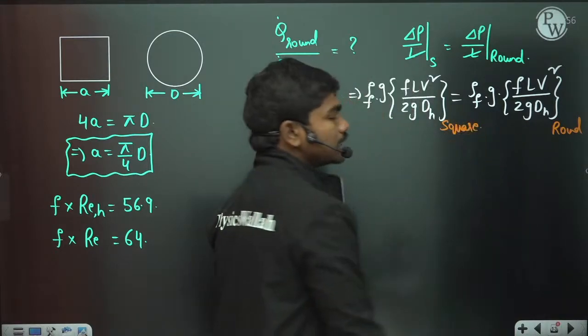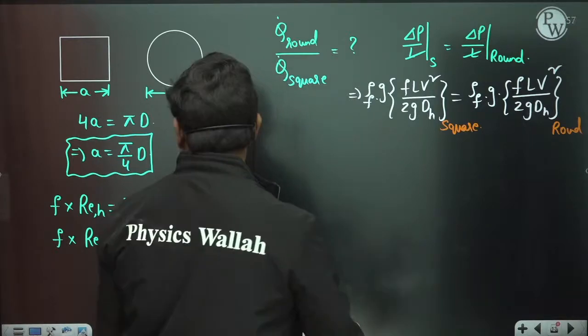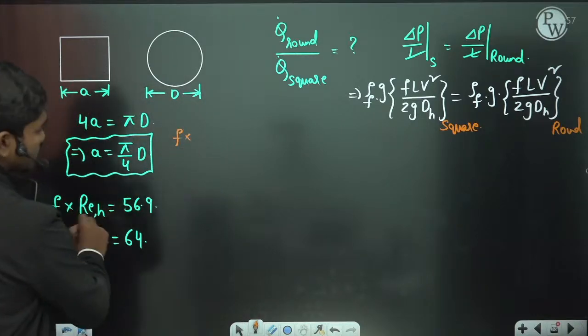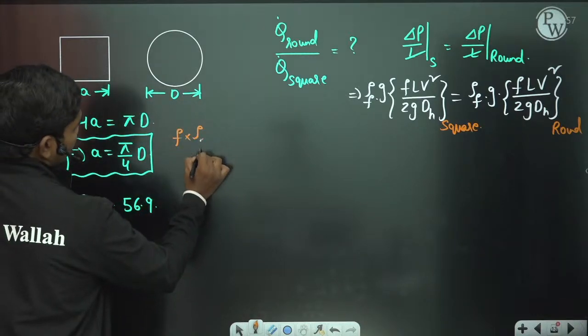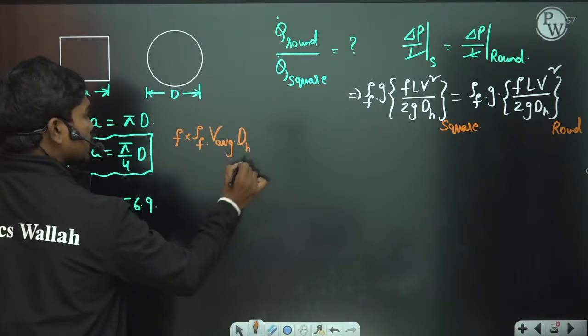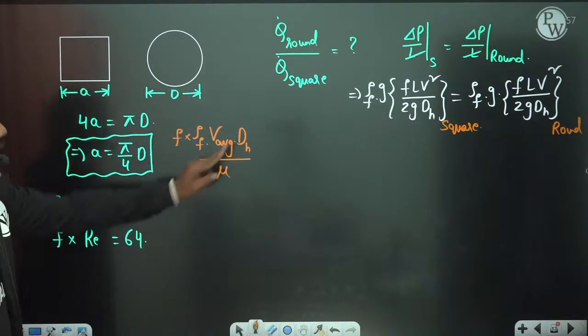Now what about the hydraulic diameters? Since f times Re_h is given, what is the Reynolds number? It is rho_f V average D hydraulic by mu. So how do we calculate the hydraulic diameter?